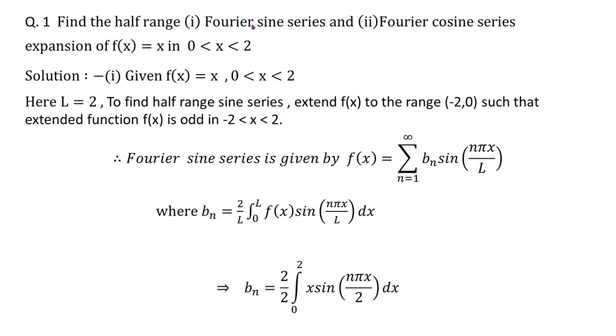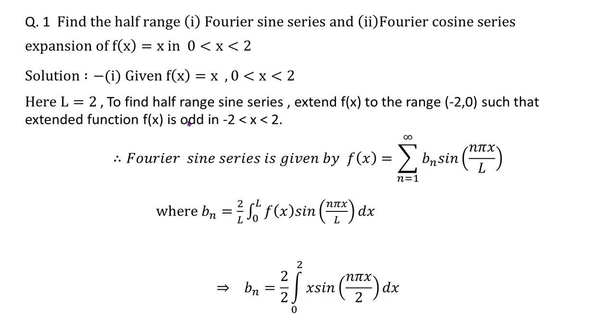Find the half range Fourier sine series and cosine series expansion of f of x. So let's first obtain the Fourier sine series. As we wish to obtain Fourier sine series, as it is a half interval, always compare the given interval with the form 0 to L in order to get the value of L. So what is the value of L here? 2. Now as we wish to obtain Fourier sine series, we extend this given function f of x to the range minus 2 to 0 such that the extended function is odd. We want sine series, so the extended function must be odd.